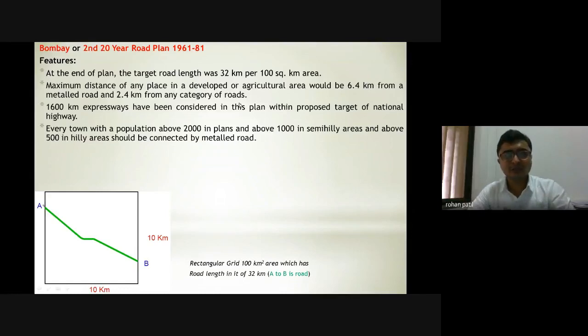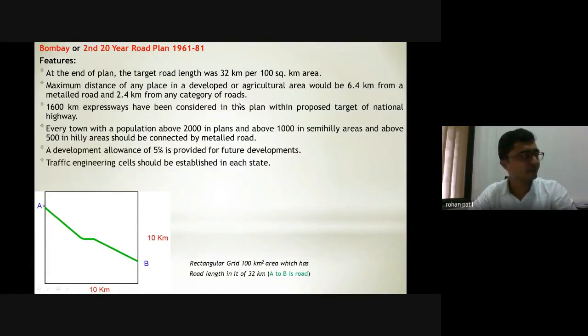As you can see, development allowance has been decreasing. Whatever the road development allowance that was there in the Nagpur road development plan has been decreased to 5%. You can see why this decrement is there in development allowance. That is just because a lot of people started using private vehicles. There was a lot of development in public transport. So this particular road development allowance was decreased again, just because CRF was able to collect a lot of